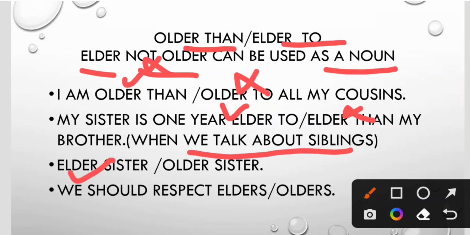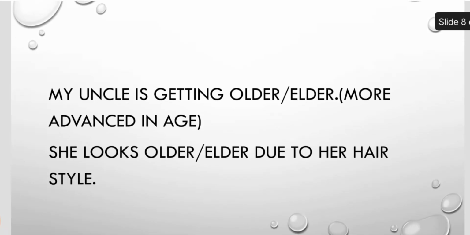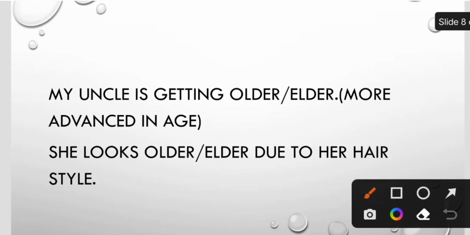Elder sister, older sister. Which one is correct? Elder sister is correct. We should respect elders or olders. Elders, not olders, because elders can be used as a noun. See the difference? My uncle is getting older or elder.